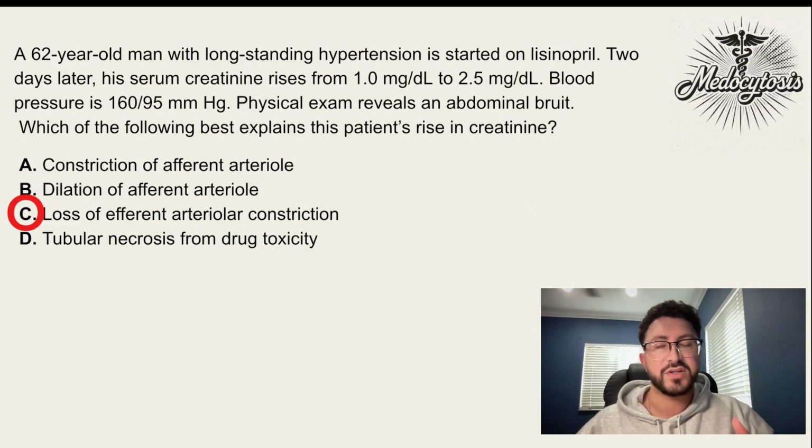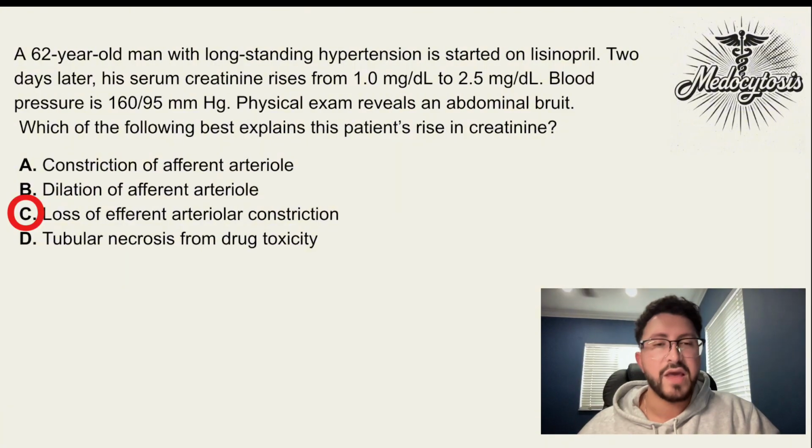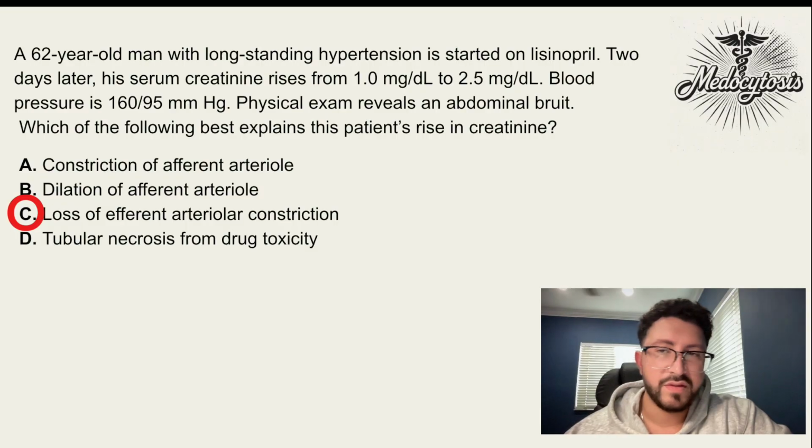Now you have dilation. So there's more blood flow passing by. There's decreased filtration at the glomerulus. Therefore, there's less creatinine being filtered. Therefore, you see the doubling of the creatinine in the patient's serum. For that reason, the answer is C.